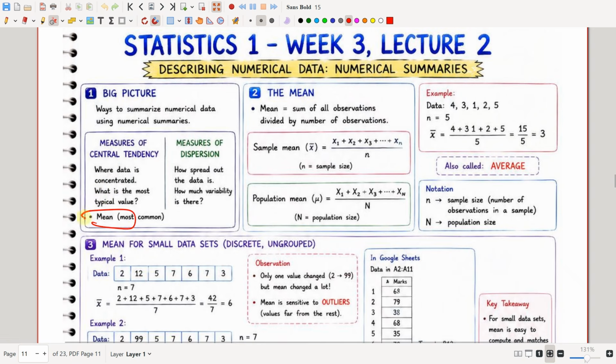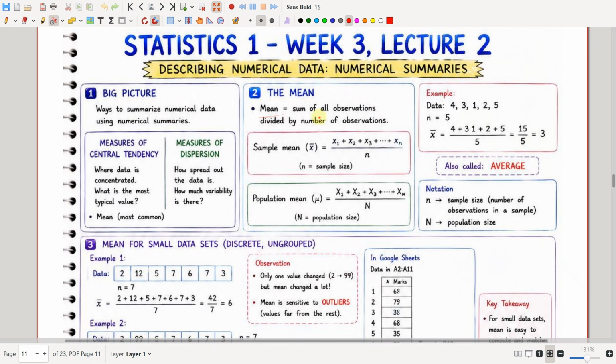Mean is the most common, and sometimes we can also use median or mode. And measures of dispersion tell us how the data is spread out, how much variability there is in the data. Like that, it will represent the dispersion. First let us see the mean.